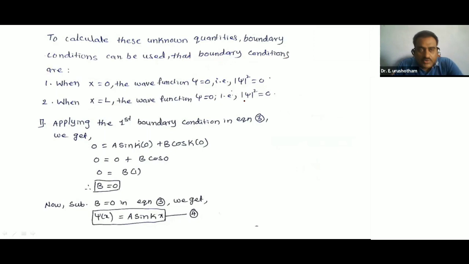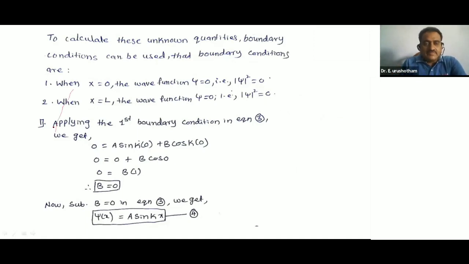Remember, two boundary conditions. To calculate unknown quantities, we should take boundary conditions. The first boundary condition: x is equal to 0, the wave function psi is equal to 0, and probability density mod psi square is equal to 0. Second boundary condition: x is equal to L, wave function psi is equal to 0, mod psi square is equal to 0.